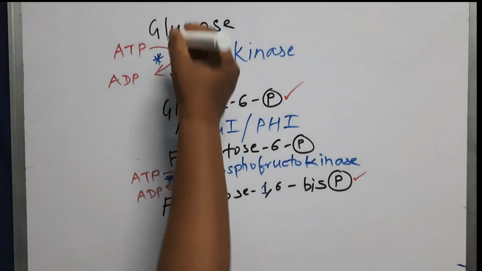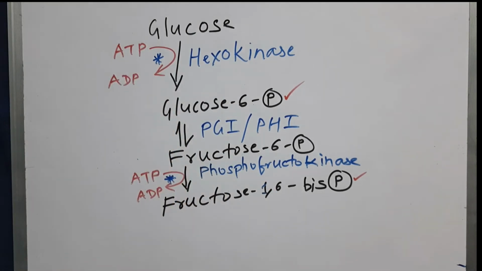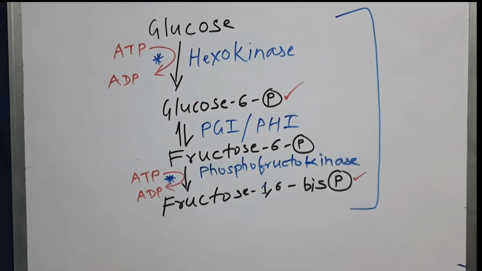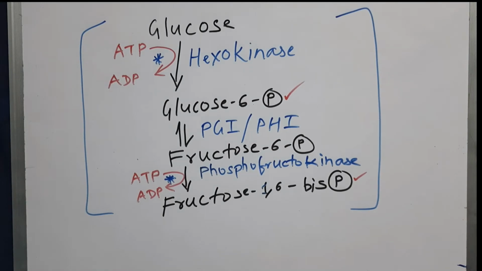And from glucose to fructose 1,6-bisphosphate, we can see we are utilizing 2 ATP molecules. Students, please remember how many ATPs we are using, how many ATPs we are producing in this particular pathway. That will help you in calculating the energetics of glycolysis. So these steps, from step 1 to step 3, come under stage 1 of glycolysis, which is called as energy investment stage.